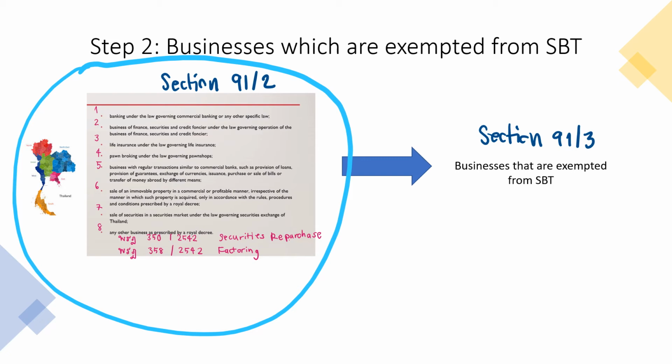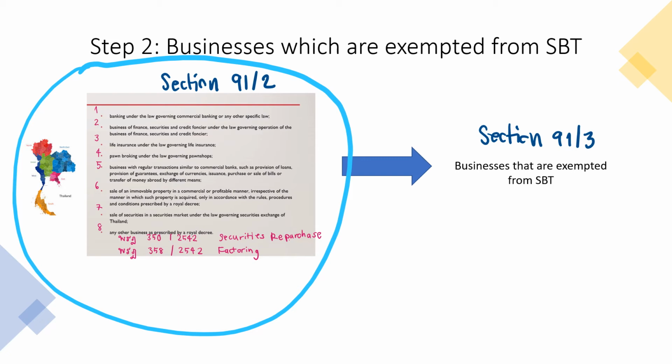So first you need to look at section 91/2, whether that type of business has to pay specific business tax or not. If yes, you need to look at section 91/3, because even though they provide the service under section 91/2, if it's operated by the government or government authority, they might get an exemption under section 91/3.